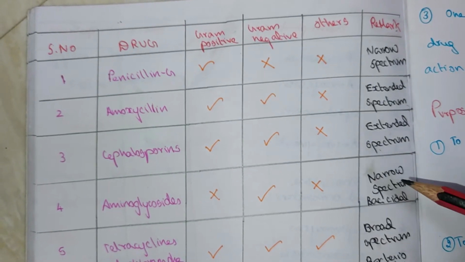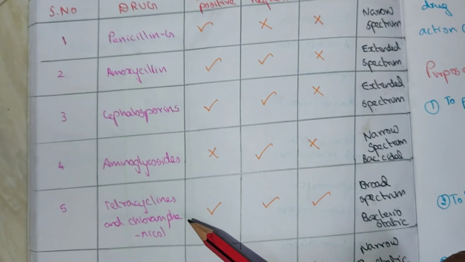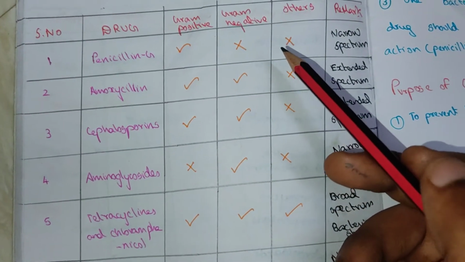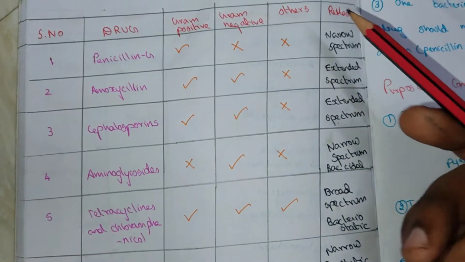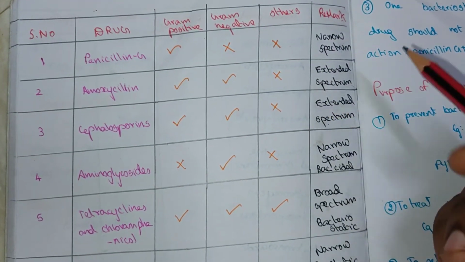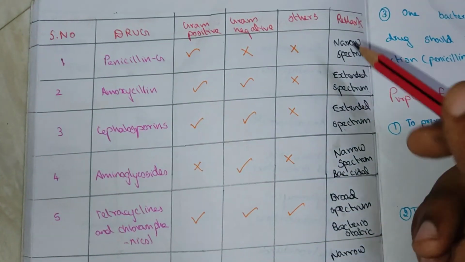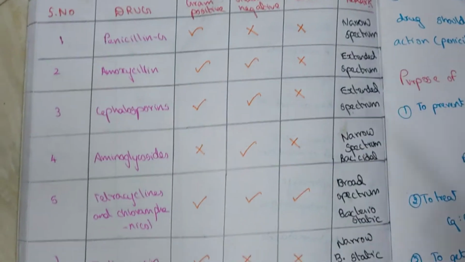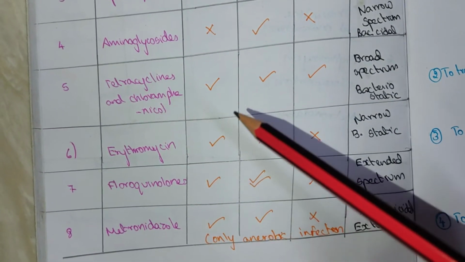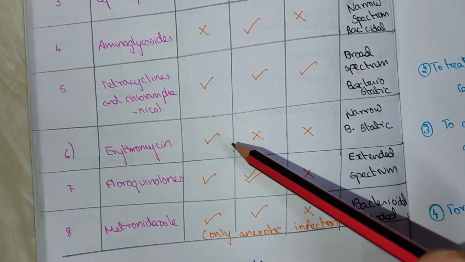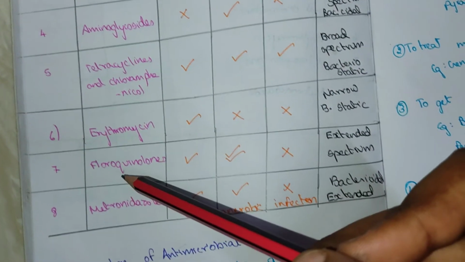It has a bactericidal action. Tetracycline and chloramphenicol are effective against gram-positive, gram-negative and others like virus and mycology, so these are known as broad spectrum because they are effective against all three. Erythromycin is effective against gram-positive bacteria and not against gram-negative and others.